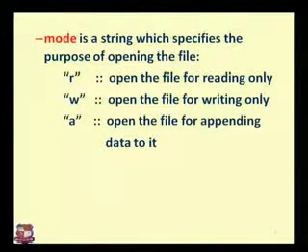Then mode. What is mode? Mode is a string which specifies the purpose of opening a file. Generally we have three types of modes, but we can extend it to nine types. The three types are: by using R mode, we can open a file for reading only. By using W, we can open a file for writing only, and by using A we can open the file for appending data to it. Appending data means we can add data.